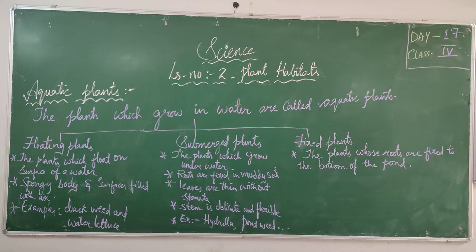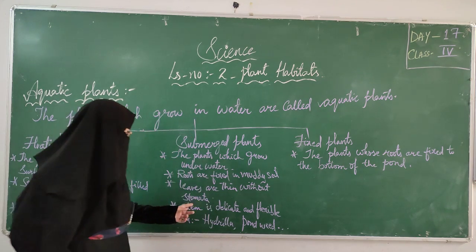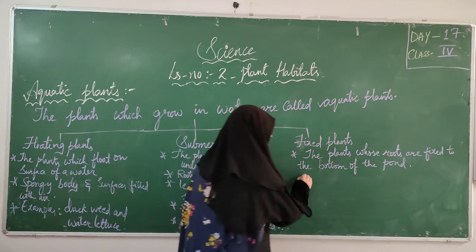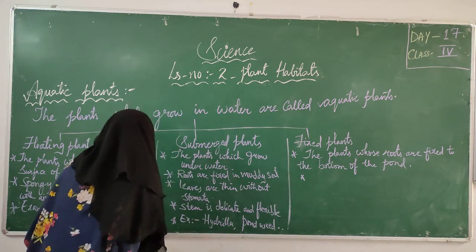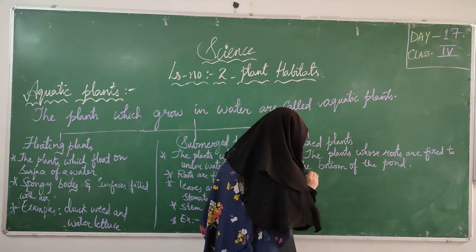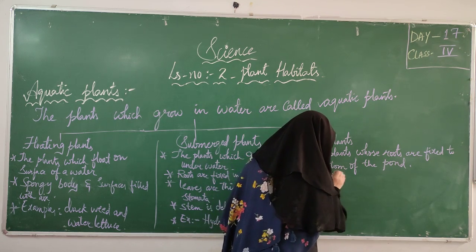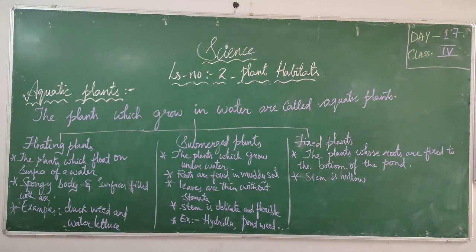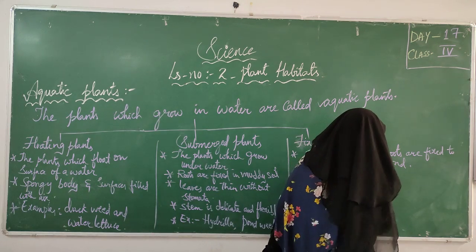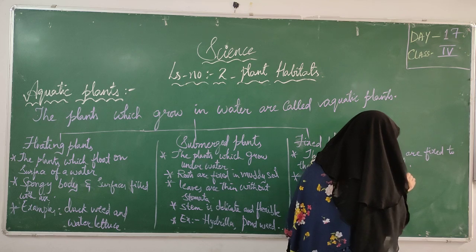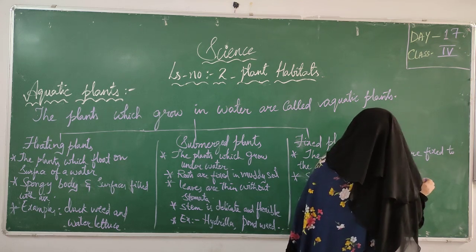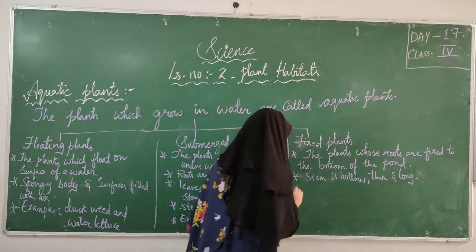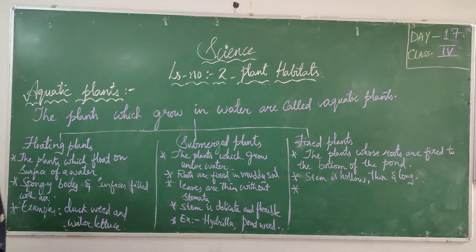Next we'll see fixed plants. The roots of these plants are fixed to the bottom of the pond. These plants have thin, long and hollow stems. Stem is hollow, thin and long.